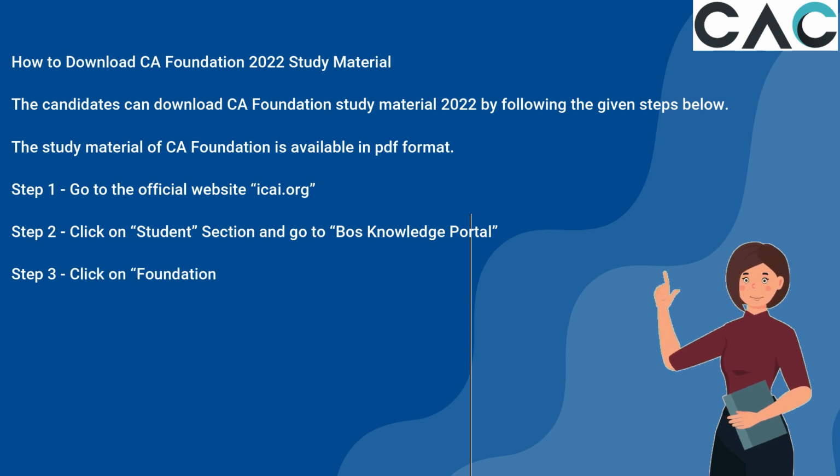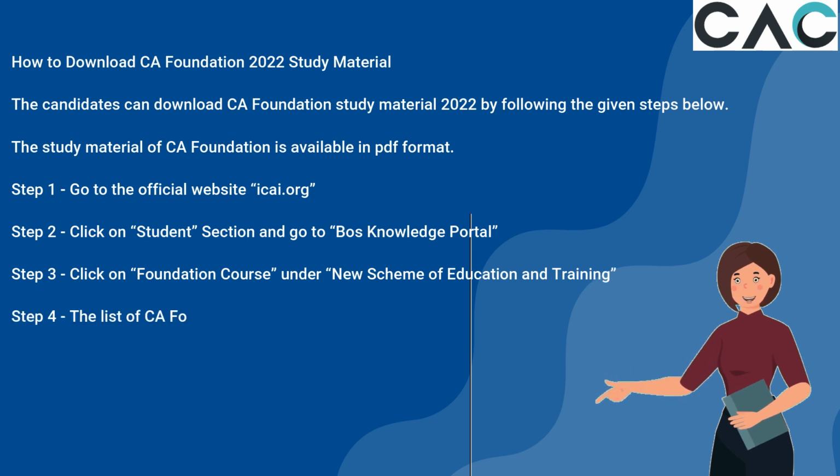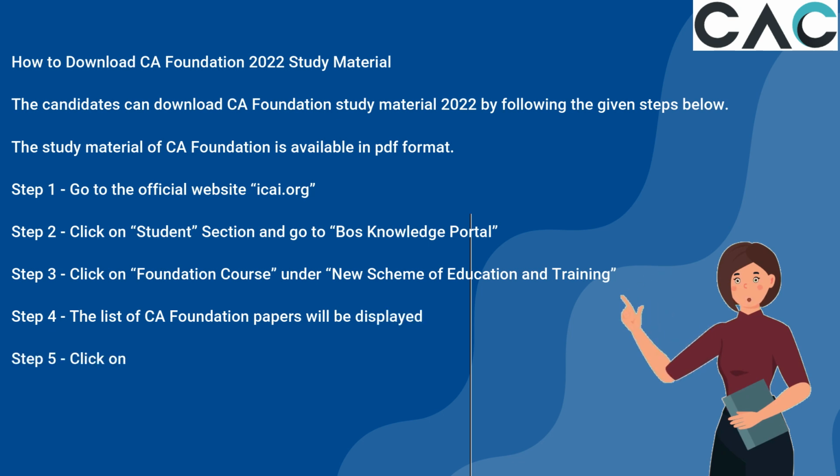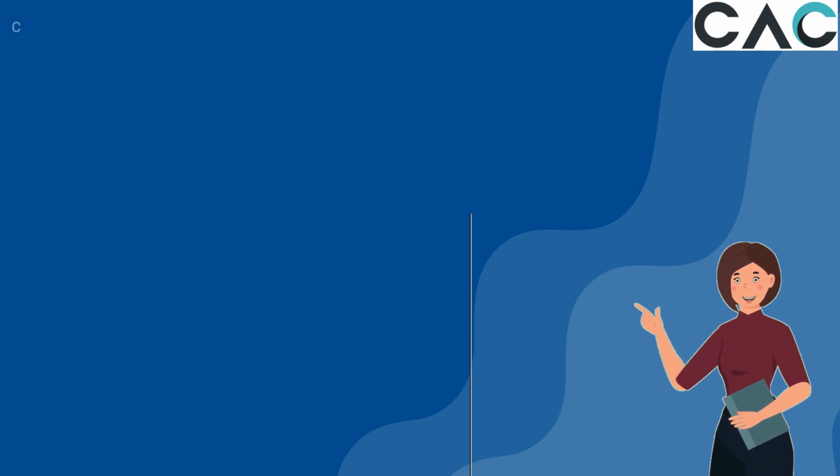Step 3. Click on Foundation Course under New Scheme of Education and Training. Step 4. The list of CA Foundation papers will be displayed. Step 5. Click on each paper to get chapter-wise study material. Step 6. Download and save the study material in PDF format.